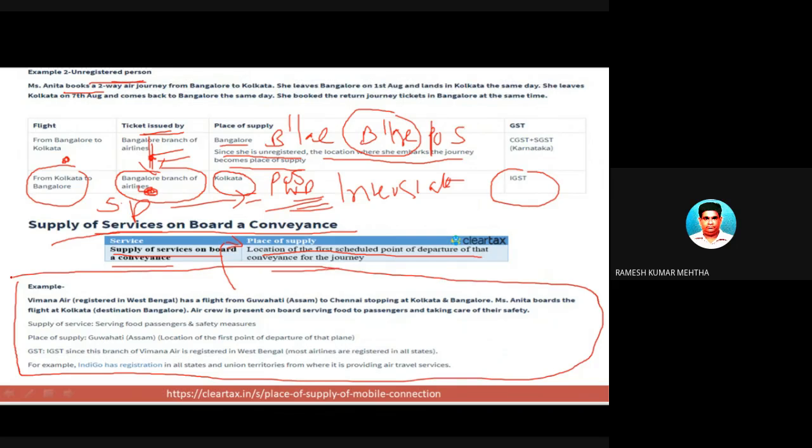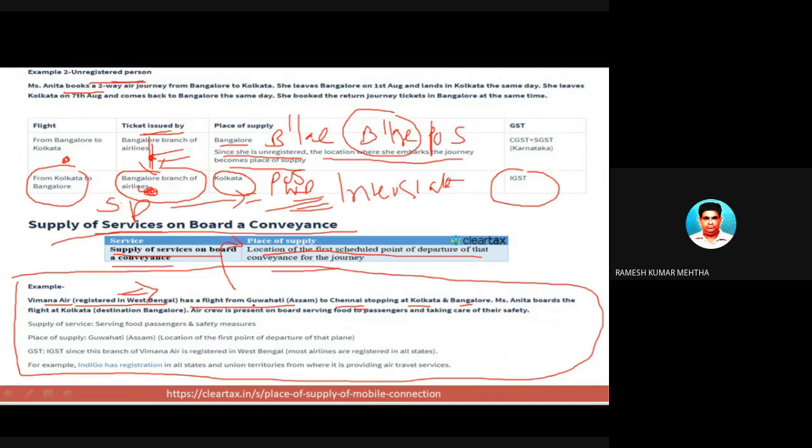Let's understand the example. Viman Airways, registered in West Bengal, has a flight from Guwahati to Chennai, stopping at Kolkata and Bangalore. So this is a very funny kind of situation.